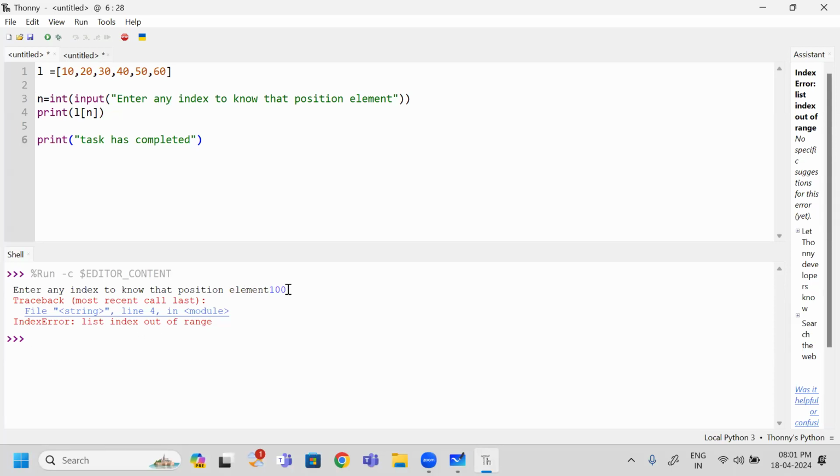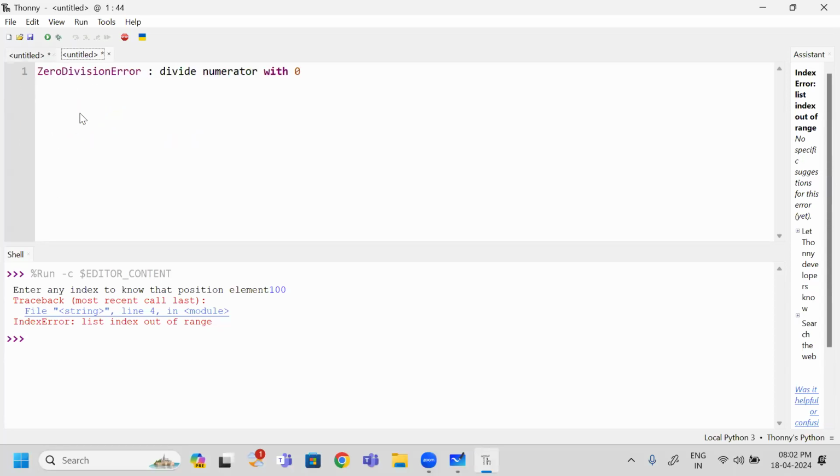So when you try to access an element which is out of range, what happens? This immediately stops execution. Where did you get the error? In the fourth line, I got the error. So when you get the error, the remaining lines cannot be completed. So what is the next exception you identified? Index error. When do you get index error? When you try to access an element, if that respective index is not available, meaning your index value exceeds the range of your list or tuple, then it gives the error as index error.